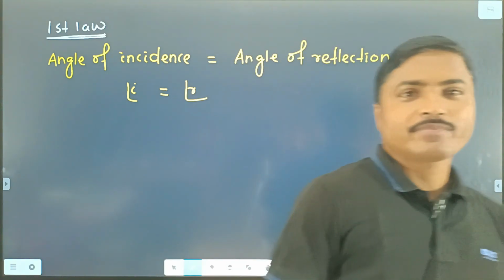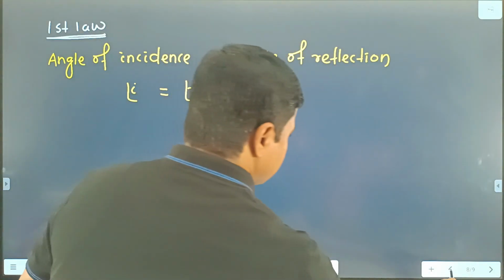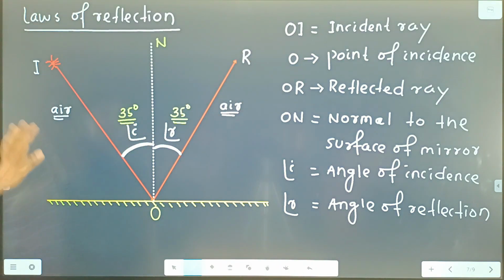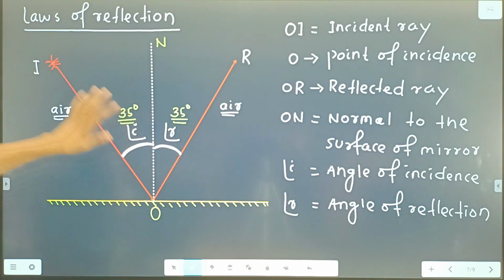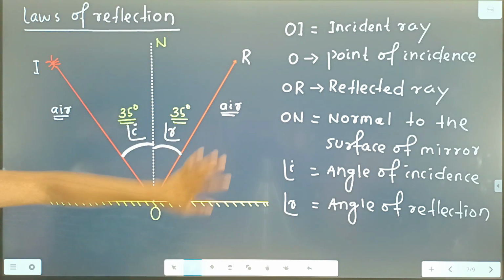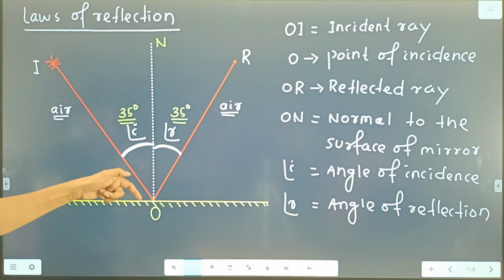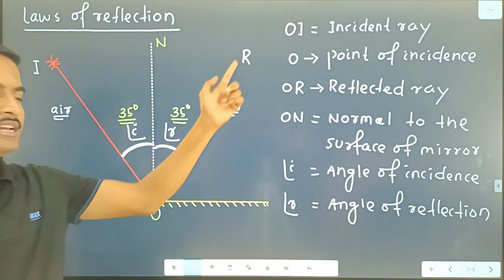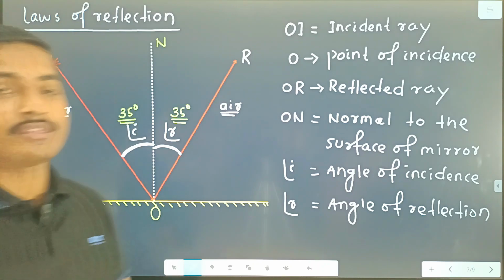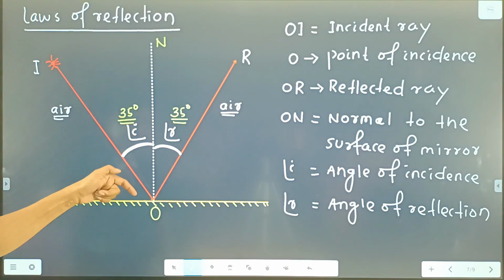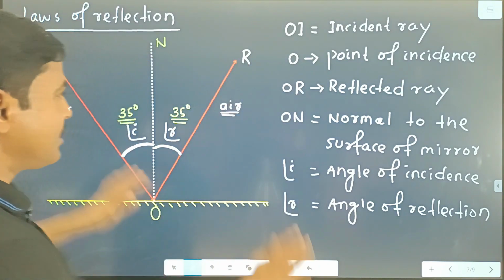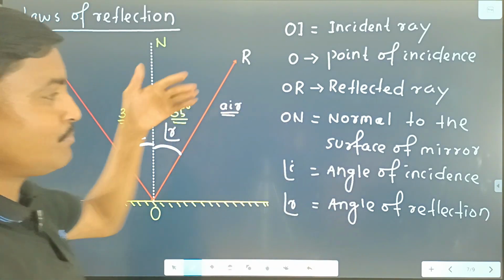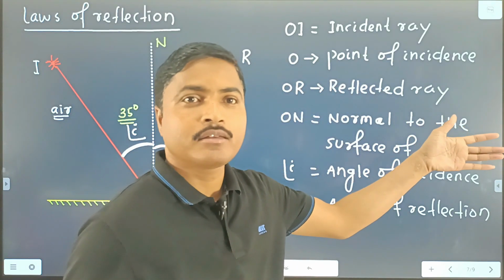And another law is there, the second law. Look at the figure. Here this one is a plane surface, and in this plane surface, the incident ray is there, the reflected ray is also there, and a normal is also there. That means the incident ray, the normal to the plane of the mirror, and the reflected ray all are situated in the same plane. Your plane means your smart board.